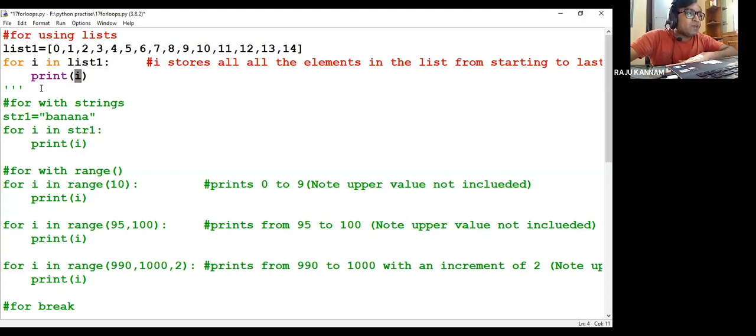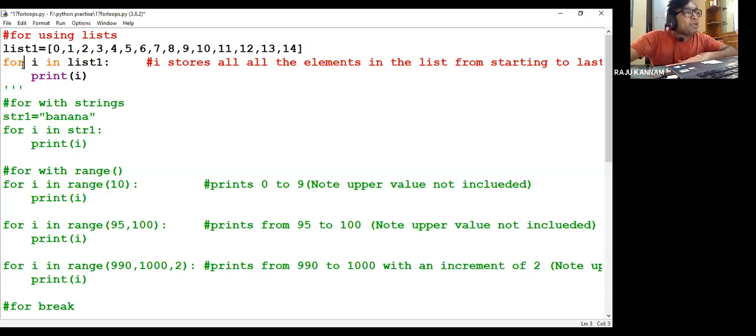After that, the i value will be automatically incremented. You don't need to do the incrementing manually. The i value is incremented and it points to the next element, that is 1, so 1 will be printed. Then again it is automatically incremented and prints 2. This keeps repeating till the last element. When i becomes 14, it will print 14. When it tries to increment again, there is no element in this list, so it will stop the execution. So here we don't need to mention any condition.